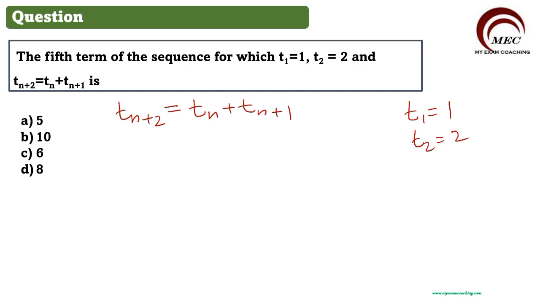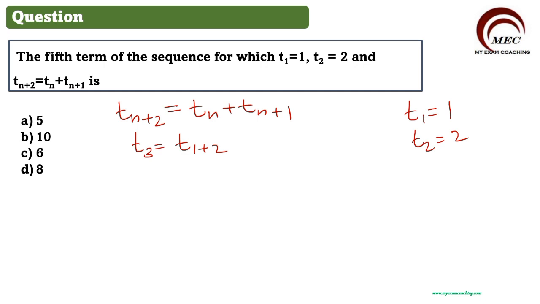So now we want, what is t3? We put all these values.